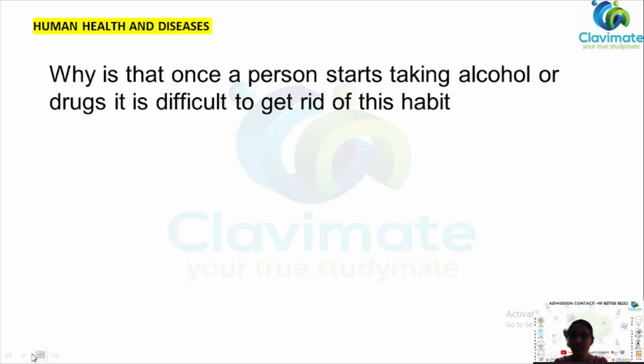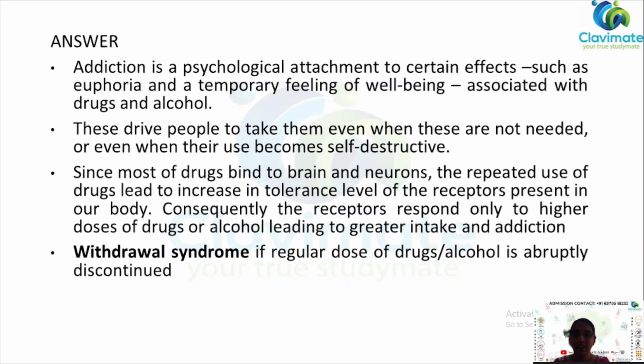Next question. Why is it that once a person starts taking alcohol or drugs, it is difficult to get rid of this habit? This question asks how a person gets addicted to alcohol or drugs. Addiction is a physiological state. Alcohol or drugs provide effects such as euphoria.